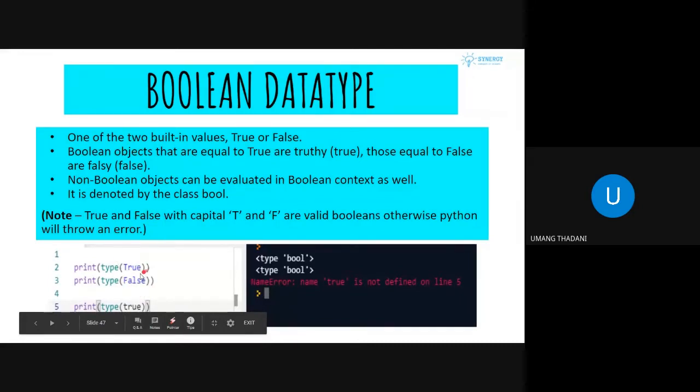Also, one thing to note is the true and false. When you write true or false explicitly, the T and F should be capital. If they are small, it will raise an error. As you can see over here, the first two lines get executed, and the last line will throw an error because t is small over here. This is also one example of interpreted languages. Even though we have an error at this line, the first two lines also get executed.